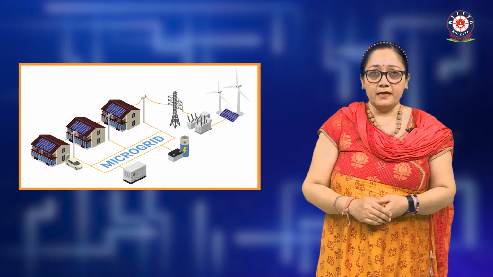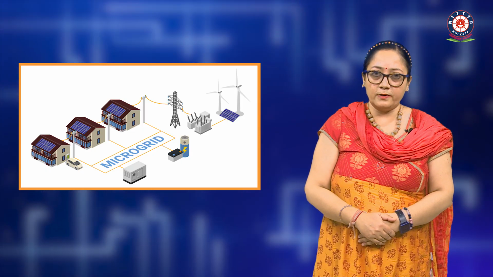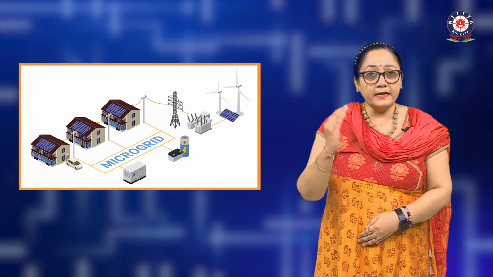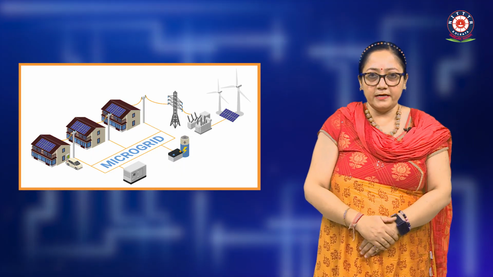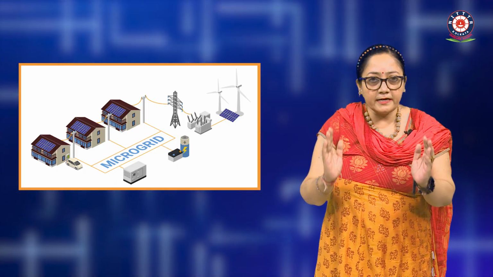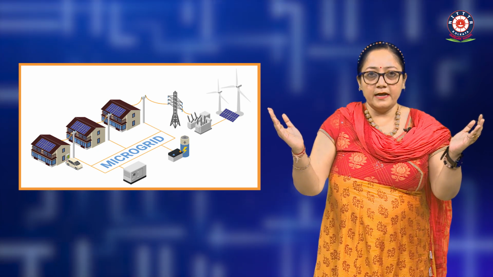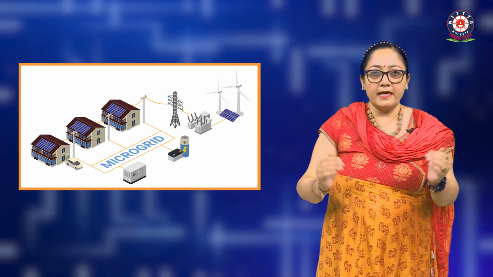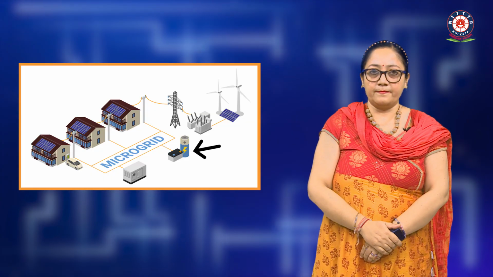A microgrid is a localized self-contained electrical network that can operate independently from the main utility grid or in a grid connected mode using distributed energy sources like solar, wind and batteries.